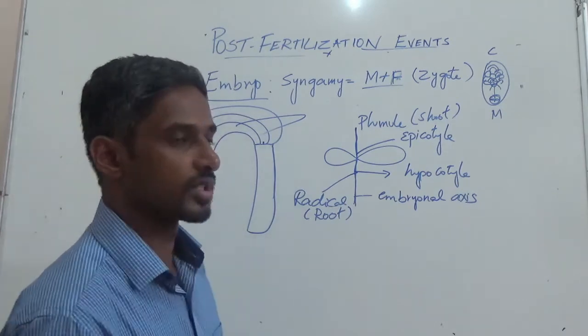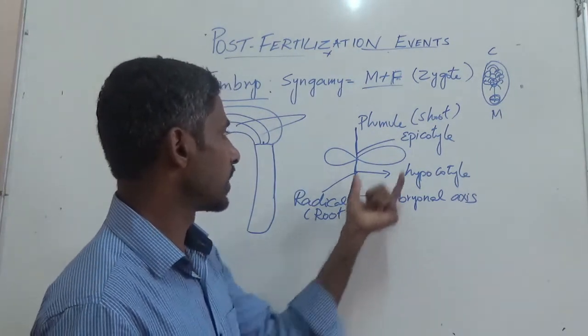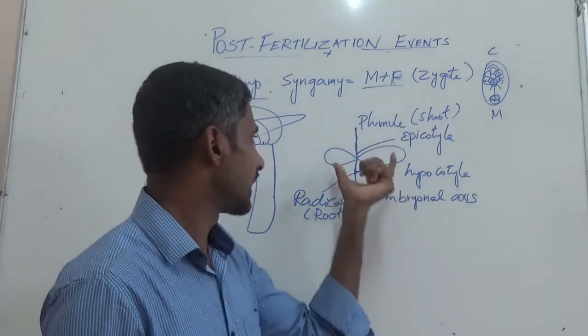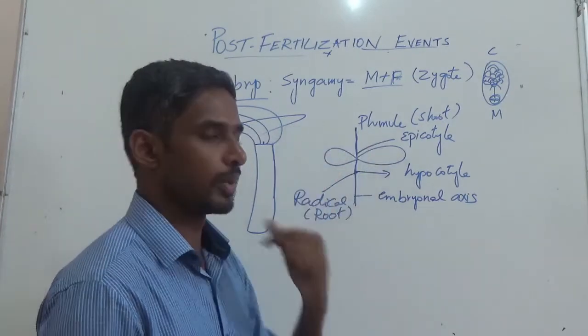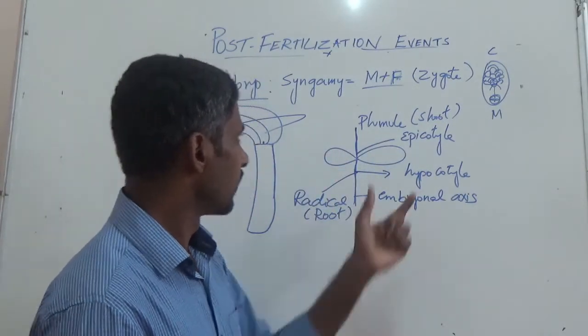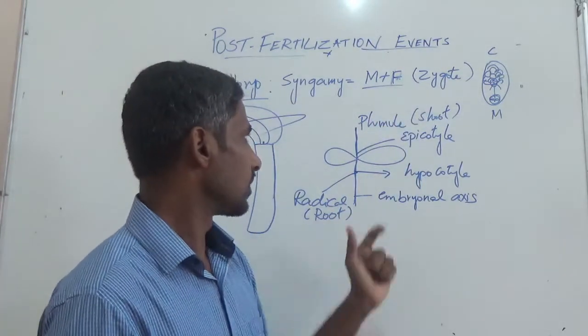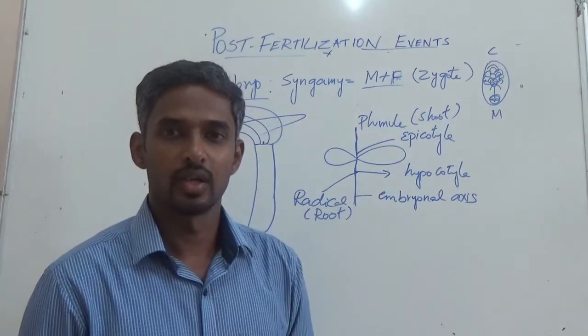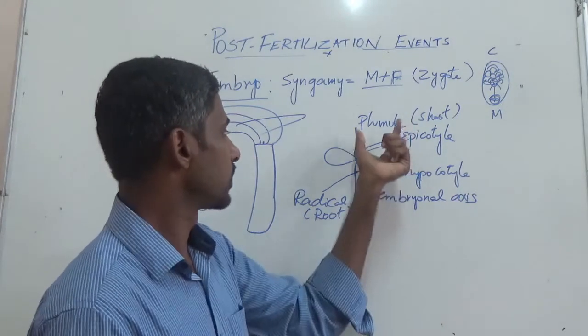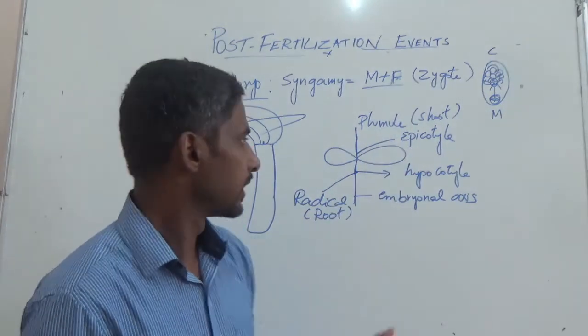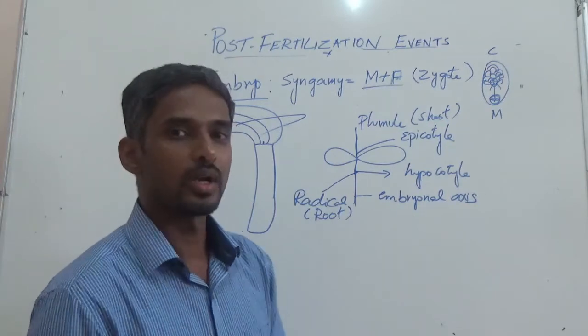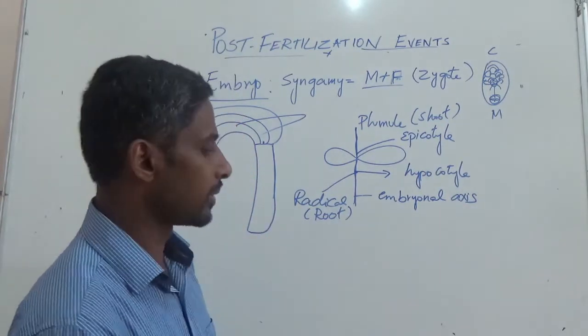Therefore, the embryonal axis will contain these cotyledons, epicotyl and hypocotyl, which will eventually give rise to the plumule and radicle, or the shoot and root system. This is in dicot embryos.